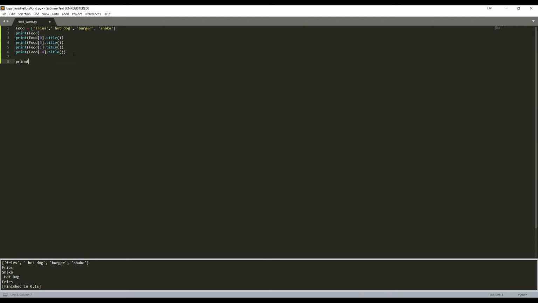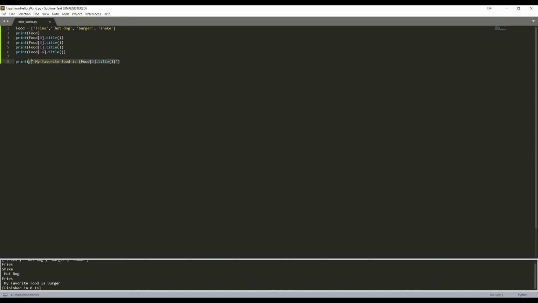So if I did a print F, my favorite food is, and then I can do the brackets like we do for that, and then we could do food sub 2 dot title, and then that's about it. And then we could do control B, and it says my favorite food is burger.